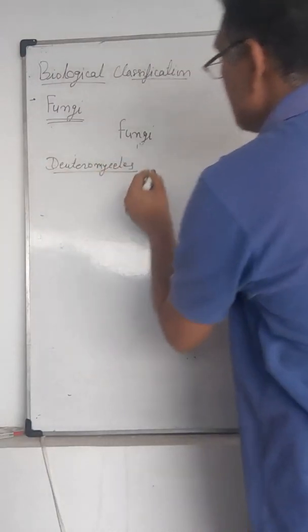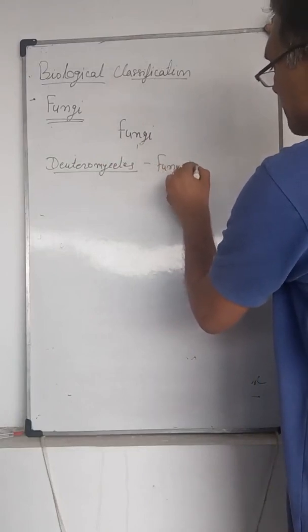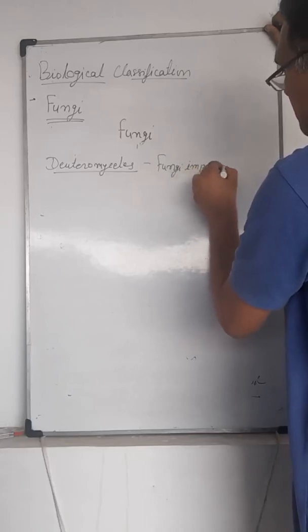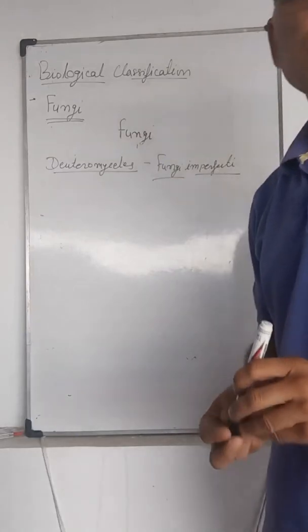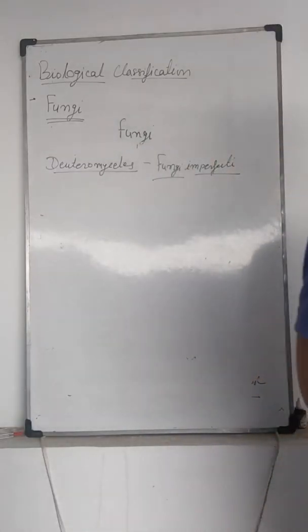It is also known as fungi imperfecti, or imperfect fungi, because in Deuteromycetes sexual reproduction is unknown.